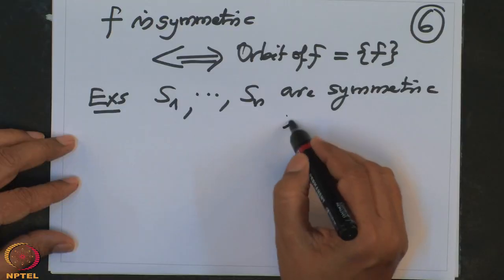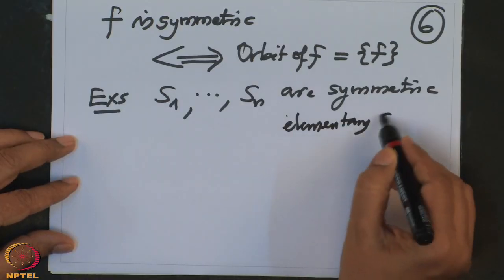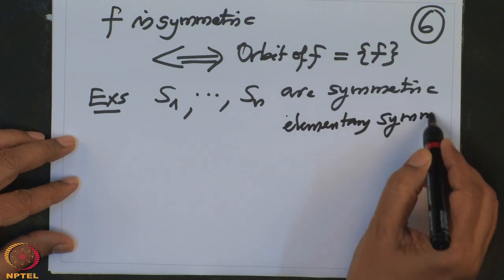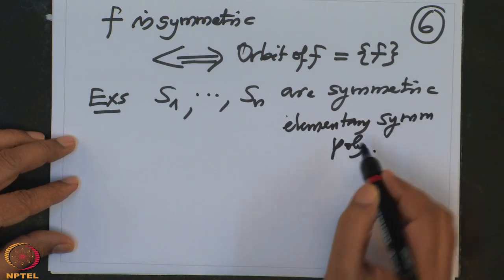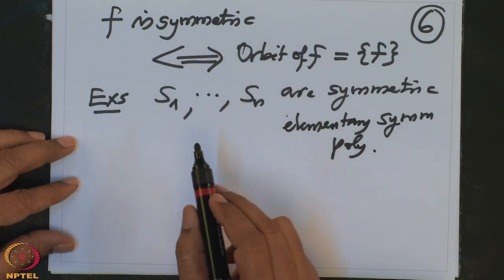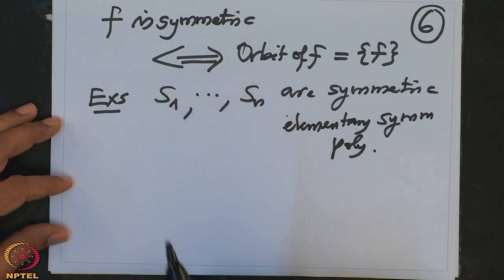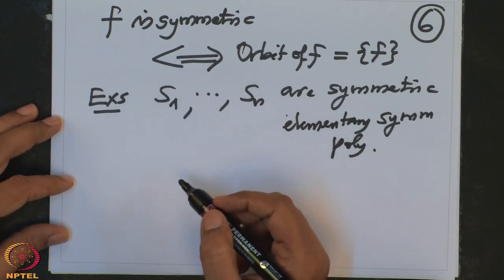So they are called elementary symmetric polynomials. And the theorem says if you know this, then you know all the symmetric polynomials. They are precisely the polynomials in this S1 to Sn.